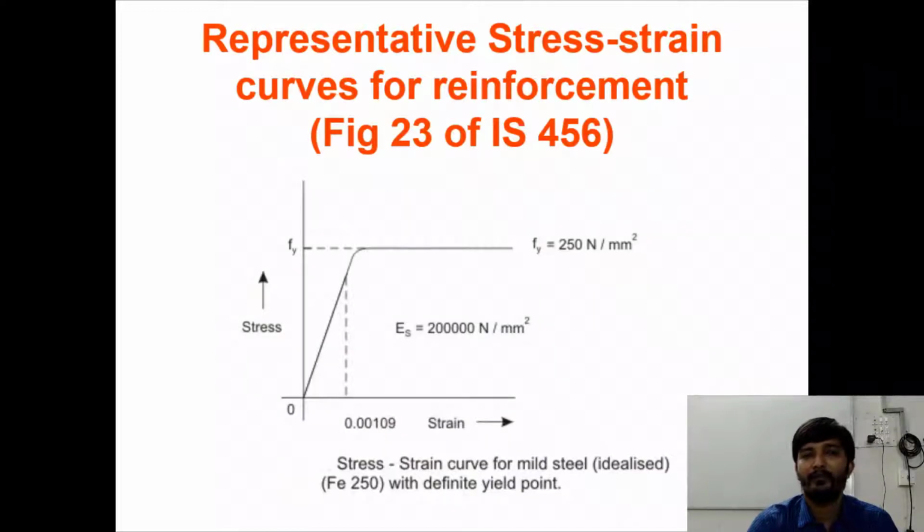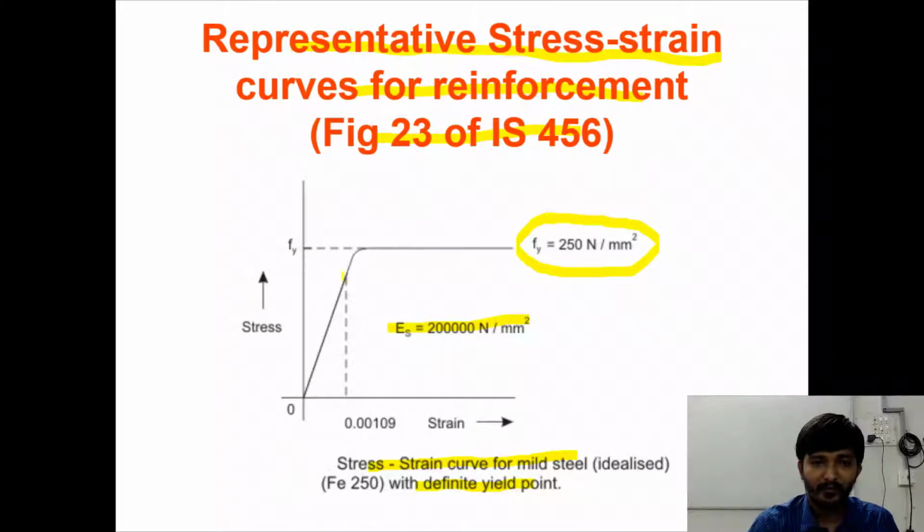Alright. So this is how we can represent the representative stress strain curve for reinforcement, figure number 23 of IS 456-2000. So this figure is given. This is the stress strain curve for mild steel bar. This is the idealized stress strain curve for mild steel bar with definite yield point, right? So yield stress fy is 250 Newton per mm square. Definitely it is yielding at this point, right? Es is 2 × 10⁵ Newton per mm square. So this value we are getting as 0.00109, right? Up to this point, stress is proportional to strain.